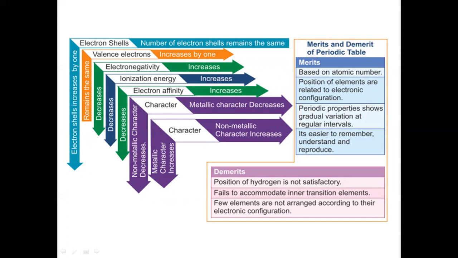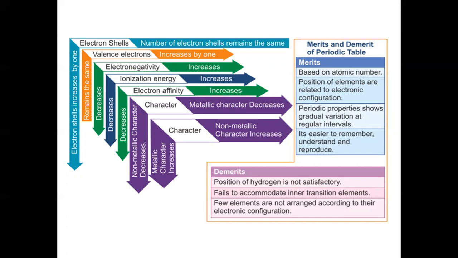And what are the merits and demerits of the periodic table? Merits: based on atomic number, and the position of elements is related to electronic configuration. Periodic properties show gradual variation at regular intervals. And it's easier to remember, understand and reproduce.